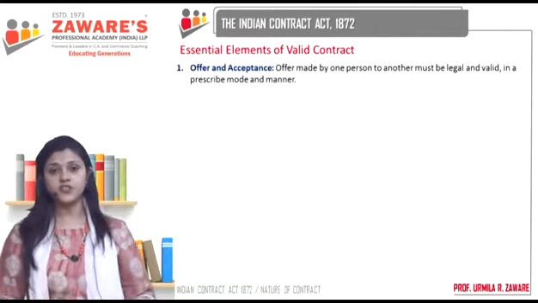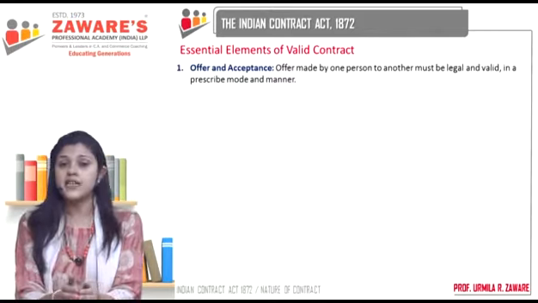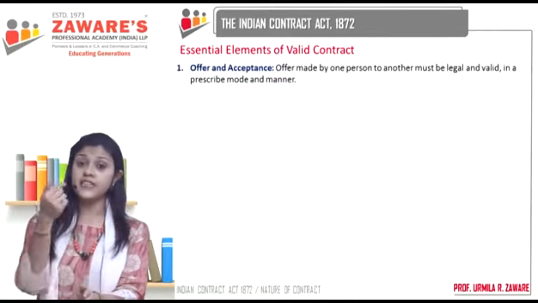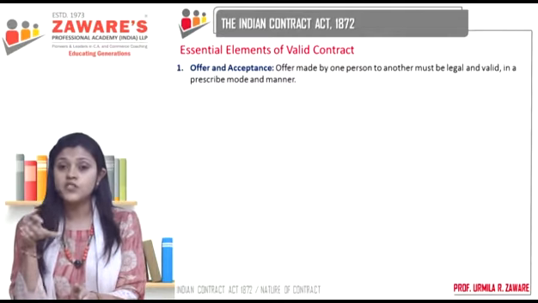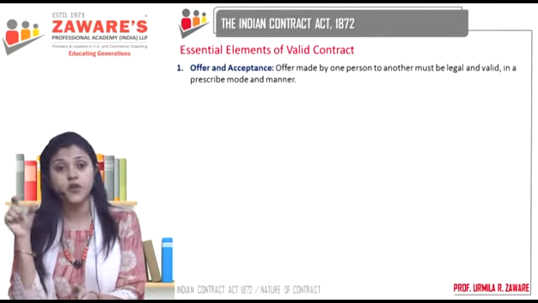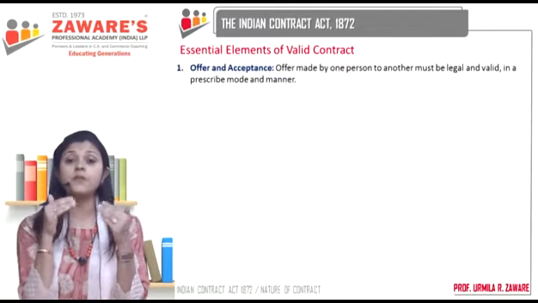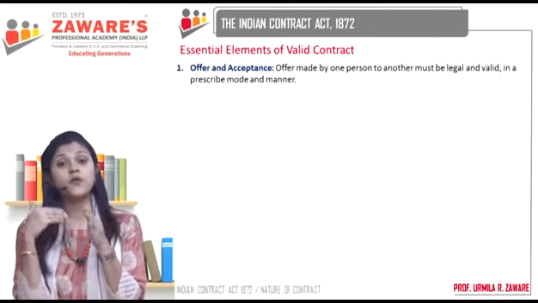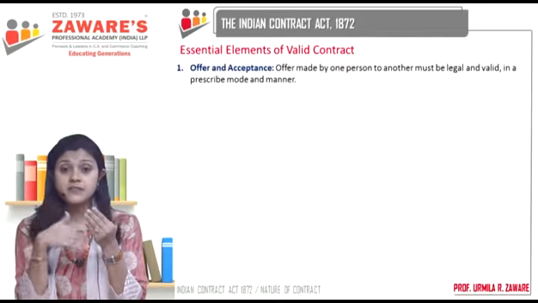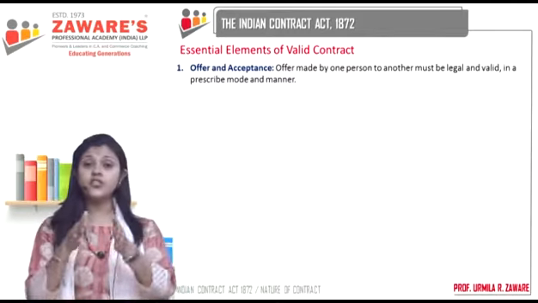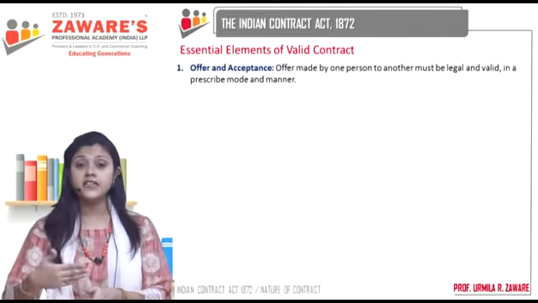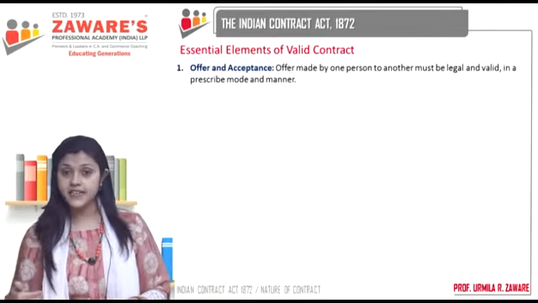So, when one person is making an offer to the other person with the intention to get his acceptance to it, that offer or proposal has to be a legal and valid offer. It has to be done in a proper manner, through a proper mode. Which offer is legal? How should it be made? How should it be communicated? We have to do this in detail.